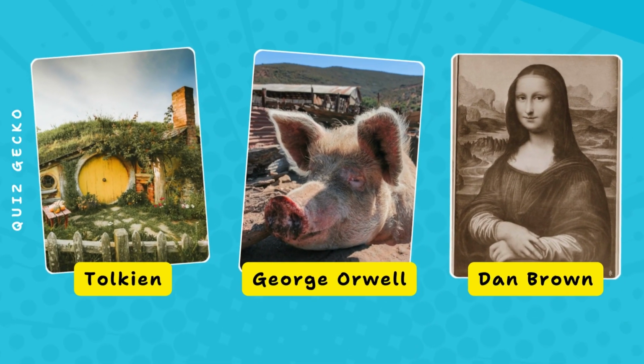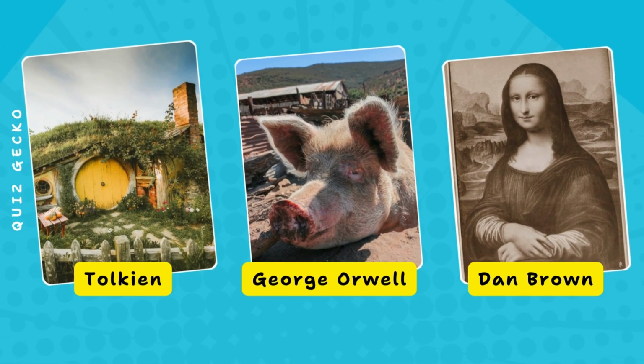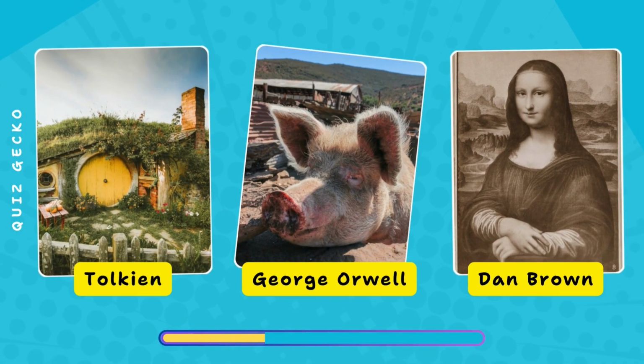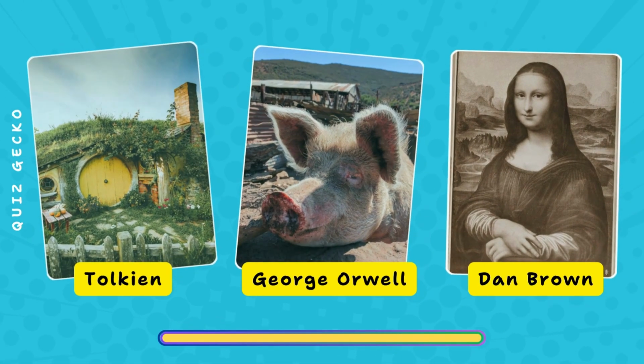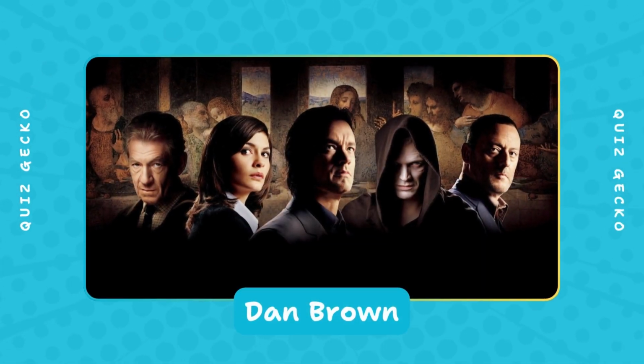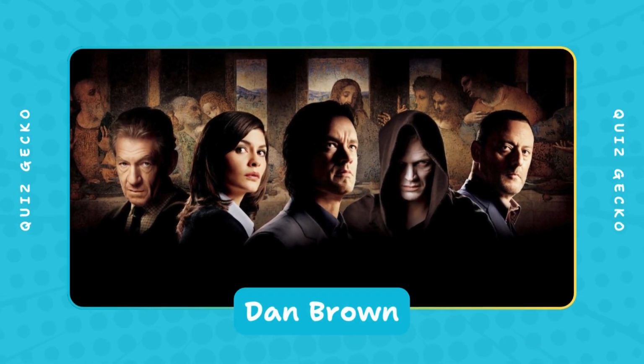Which author referenced Fibonacci numbers in a thriller? Tolkien, George Orwell, Dan Brown? Fibonacci numbers appear as a puzzle clue in one of Dan Brown's popular thrillers.